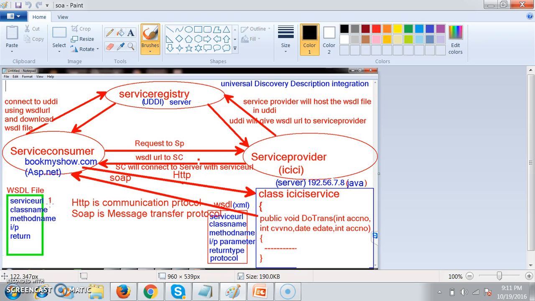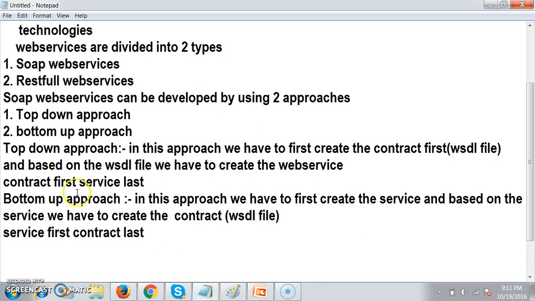You can create web services in two ways. Number one, first you can create the WSDL file, and based on the WSDL file you can create the service. That is called contract first, service last. That is the top-down approach. Number two, the bottom-up approach. In this approach, we first create the service, and based on the service, we create the WSDL file. So this is service first, contract last. These are the two approaches that we can use to develop SOAP web services. Are you following?